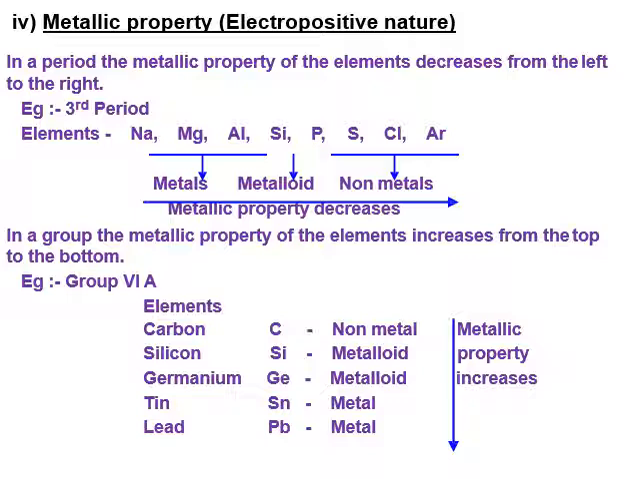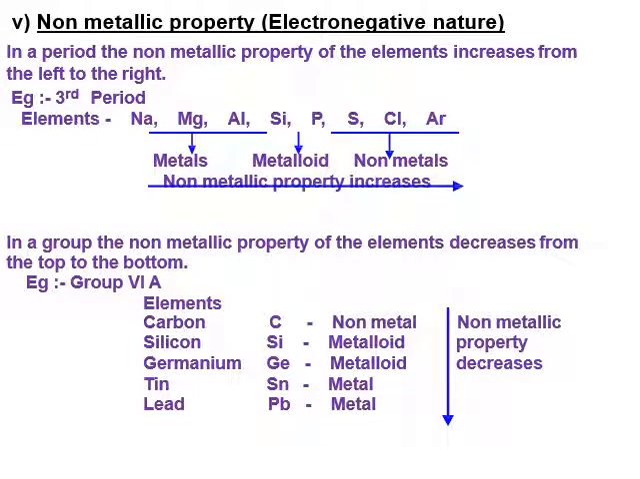In a group, the metallic property of elements increases from top to bottom. For example, in group 4A, you can see carbon, silicon, germanium, tin and lead. Initially, carbon is a non-metal, silicon and germanium are metalloids, and tin and lead are metals. So the metallic property increases when we move from top to bottom in a particular group.